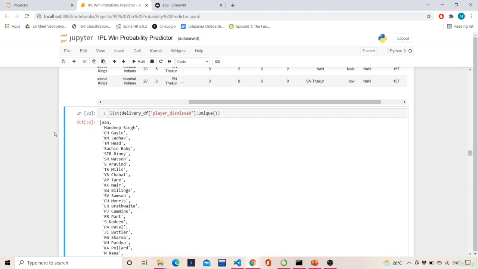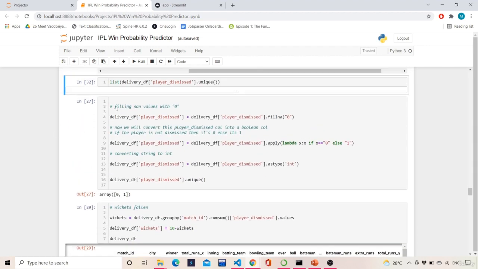So the same thing will apply over here. We are filling in NaN values with 0: player dismissed is equal to delivery dismissed dot fillna as 0. Now we will convert this player dismissed column into a boolean column. If the player is not dismissed, then it's 0, else it's 1. So delivery df of player dismissed is equal to delivery df of player dismissed dot apply.